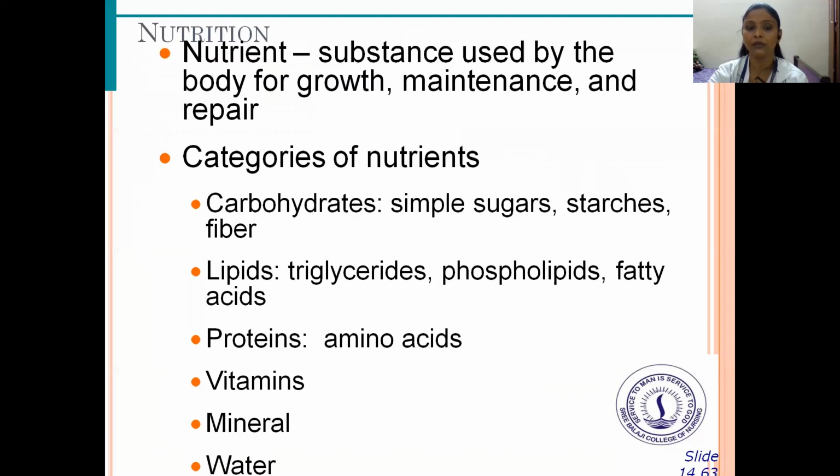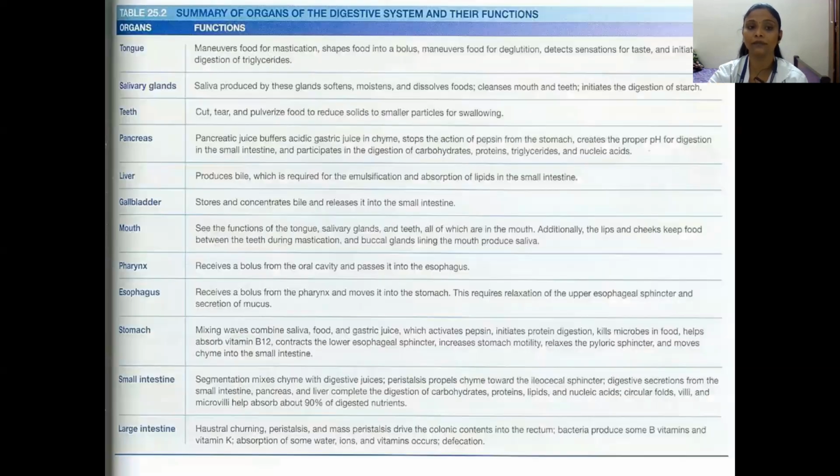And then nutrition. A nutrient is a substance used by the body for growth, maintenance, and repair. The categories of nutrients: one is carbohydrates, that is simple sugars, starch, and fiber. Next is lipids: triglycerides, phospholipids, and fatty acids. Then proteins, amino acids, vitamins, minerals, and water. This is mainly what we are studying in the gastrointestinal system.